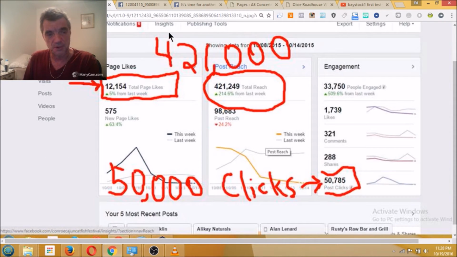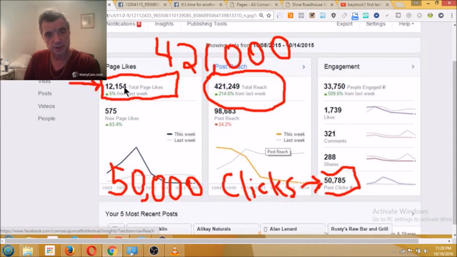Okay, I want you to see this one festival we have here, and I want you to realize that this is a very small geographic area in Texas. This festival is centered in a town that had 60,000 population. This is 1 week of engagement. If you can see through that there, it's 10/08 through 10/14 of last year. And for this week, we had 421,000 post reach.